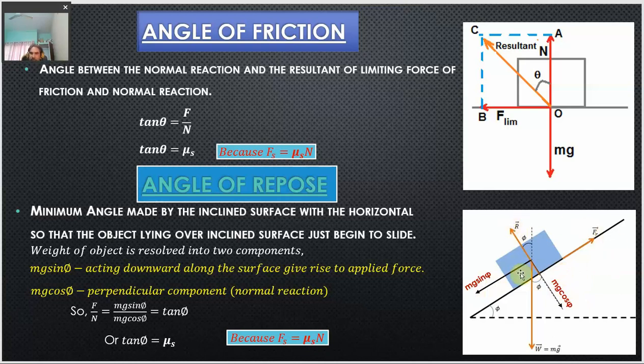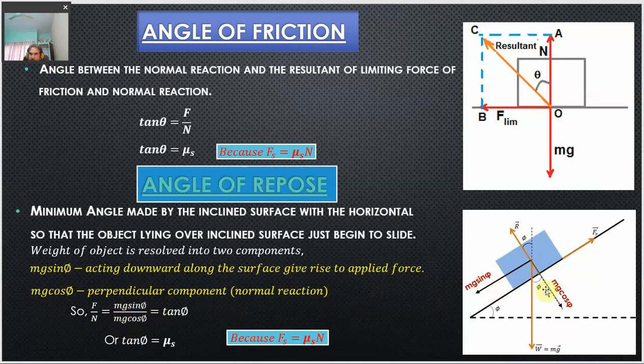Okay, and this force of friction is acting in the opposite direction. From here, if we divide these two, mg sin phi divided by mg cos phi, we get tan phi, which is nothing but f upon n. If we divide this component with the second component, mg cancels out with the mg in the denominator.